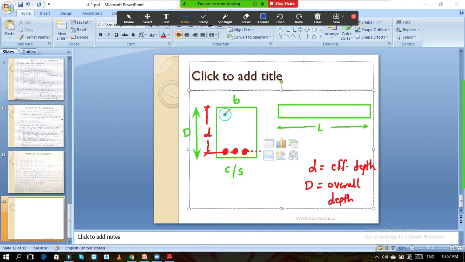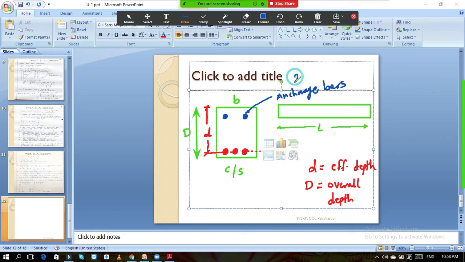Again, you will notice one more thing in the beam. At the top also some bars are provided. These bars are called anchorage bars. The purpose of providing these bars is the provision given in the IS code, which is related to earthquake.